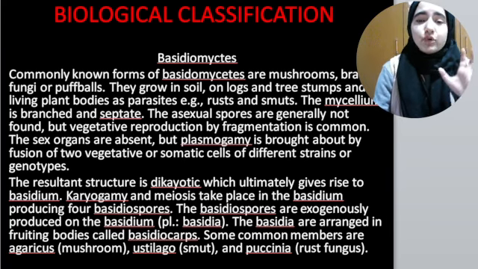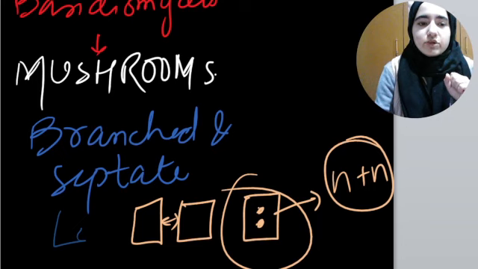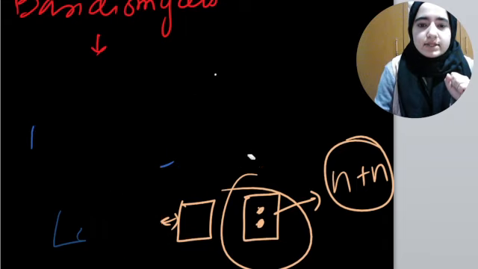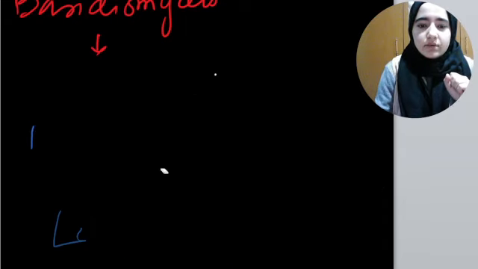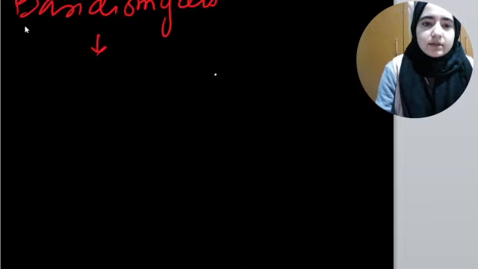The spores are produced in basidiocarps, and the spores are known as basidiospores. We have some examples of basidiomycetes. I'll write them down here, like Agaricus.